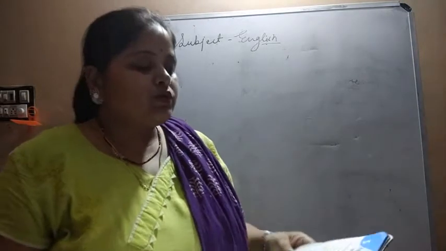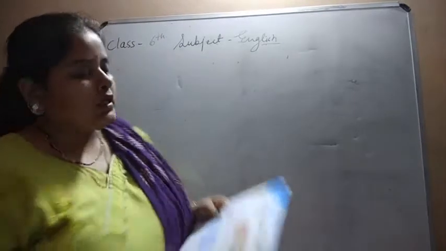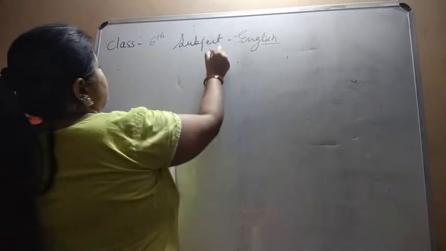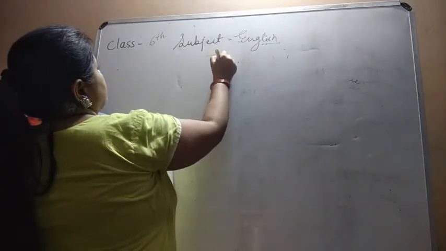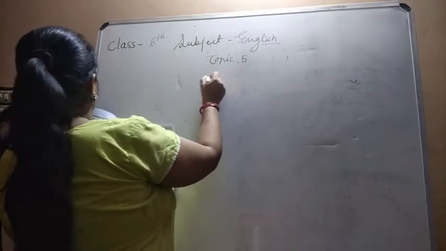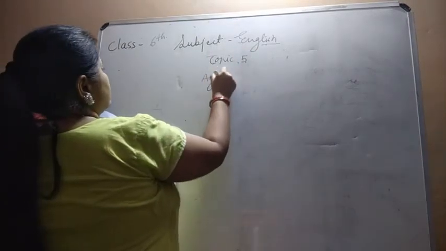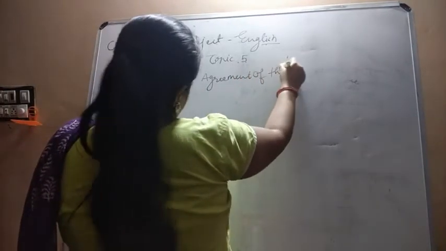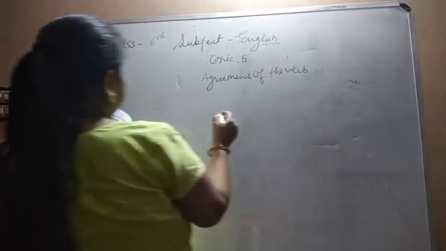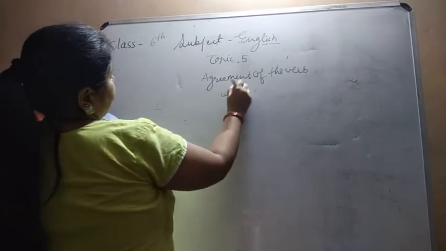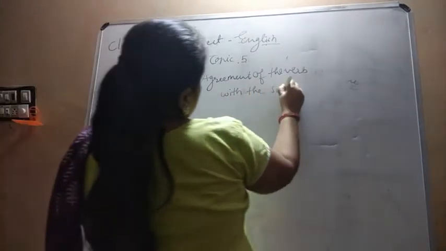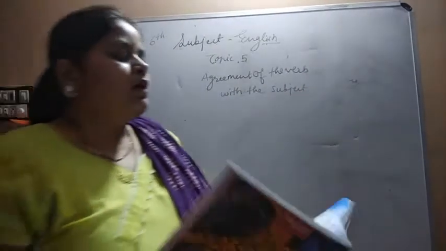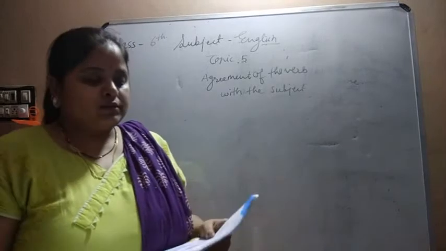Now today we are going to have the 5th topic, that is agreement of the verb with the subject.